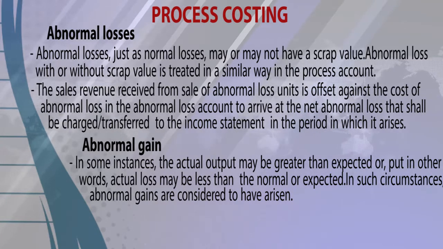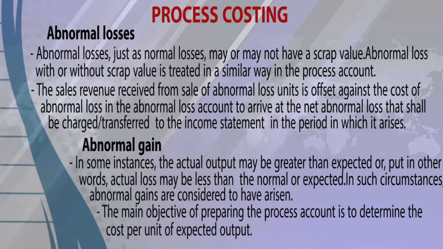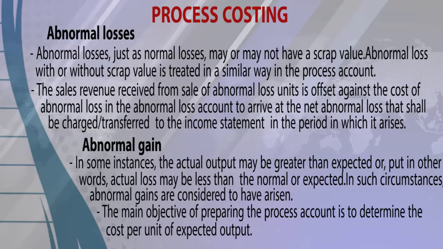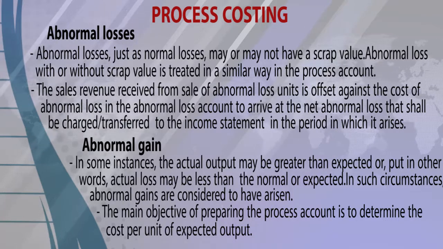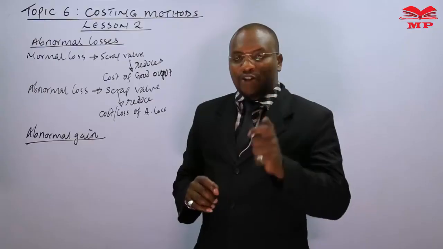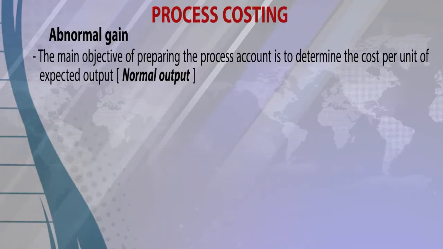In such circumstances, abnormal gains are considered to have arisen. The main objective of preparing the process account is to determine the cost per unit of expected outputs. That is now normal output, which is actually the actual input, you subtract the normal loss.